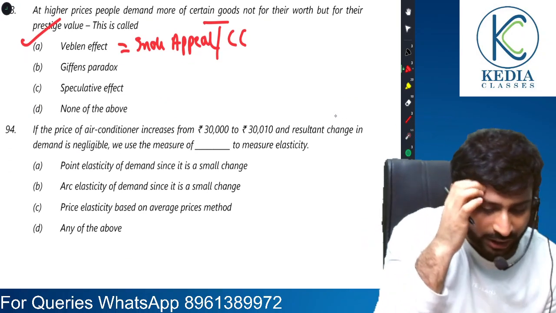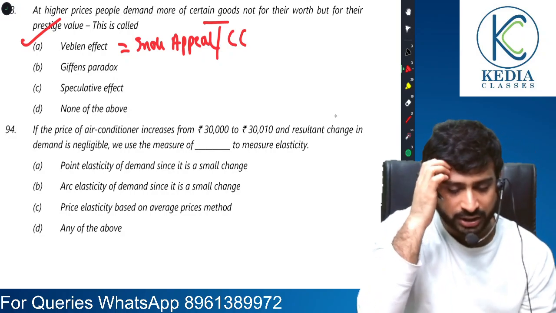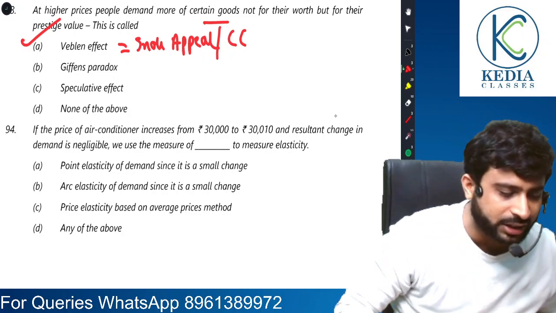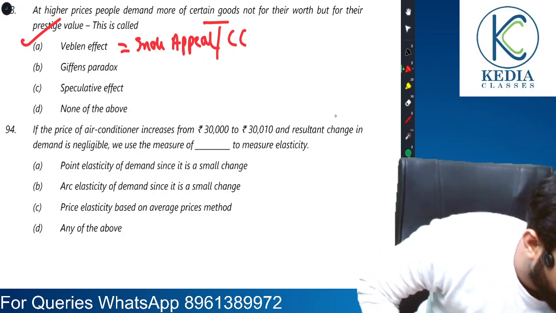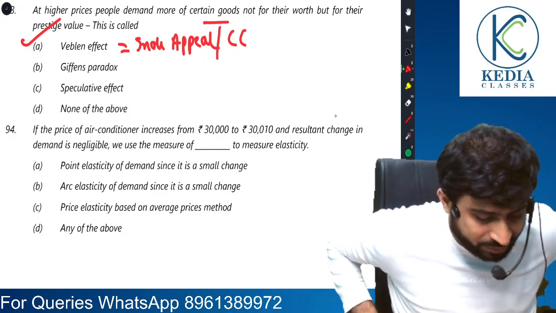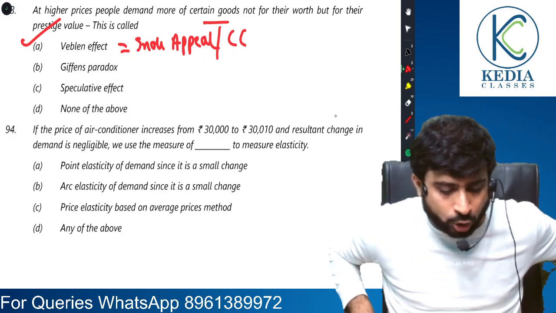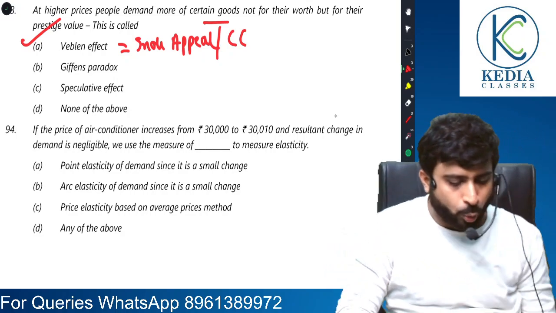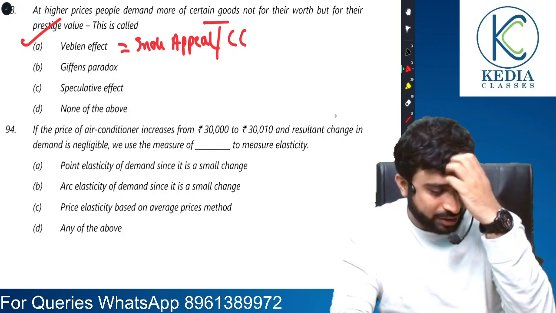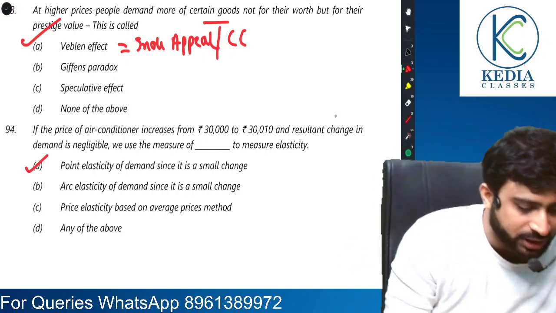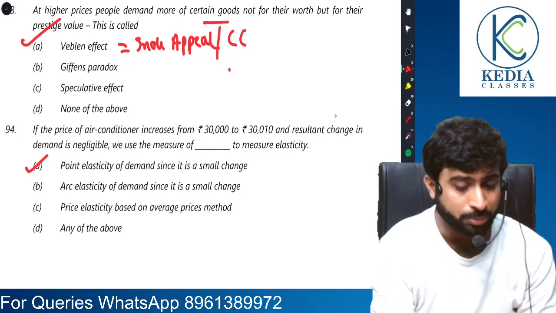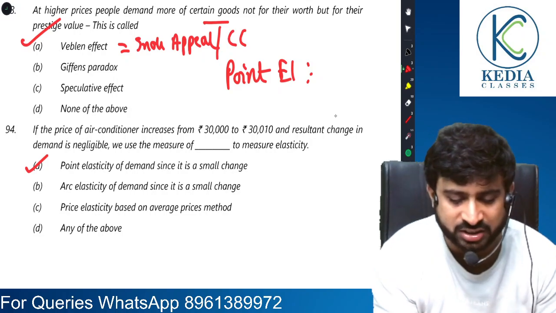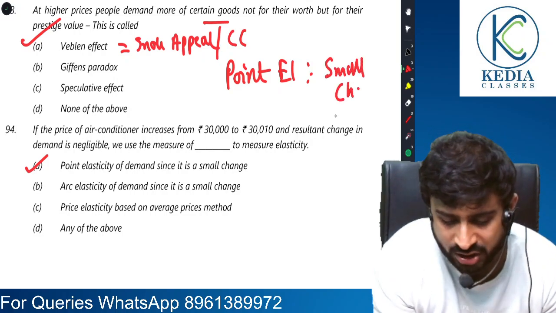If the price of air conditioner increases from 30,000 to 30,010, oh my god, and resultant change in demand is negligible. I am seeing that the change in price is also negligible. Now their question is that we use the measure of dash to measure elasticity. See, it is such a small change. So whenever there is a very small change, remember, we use point elasticity method, since it is a small change. So remember this, point elasticity is used. Earlier also some such case we had done. Point elasticity method is used when there is very small change taking place.